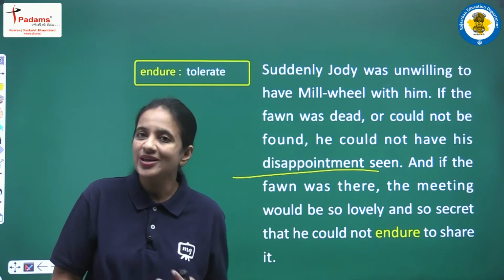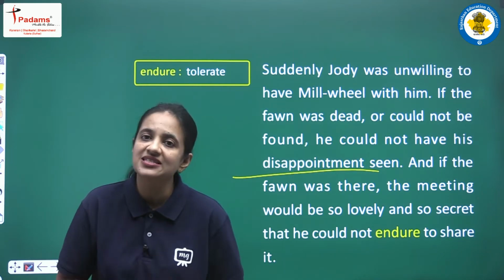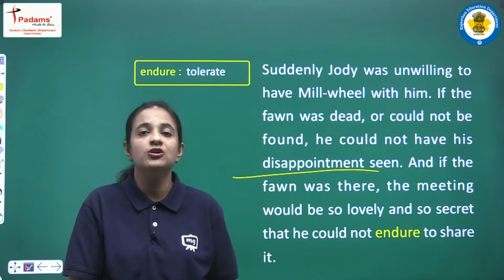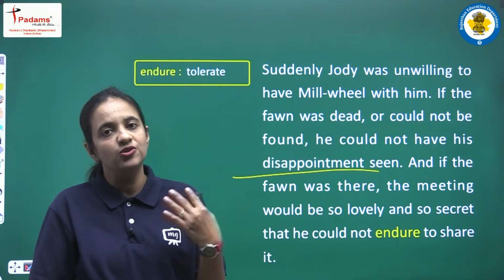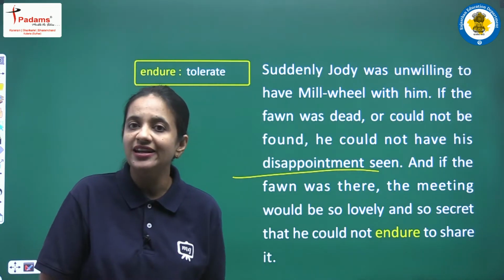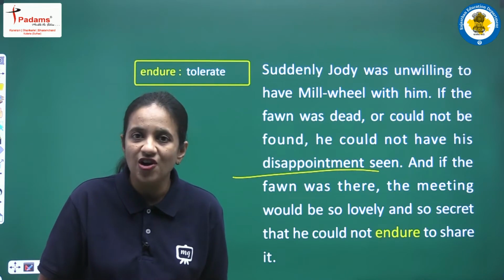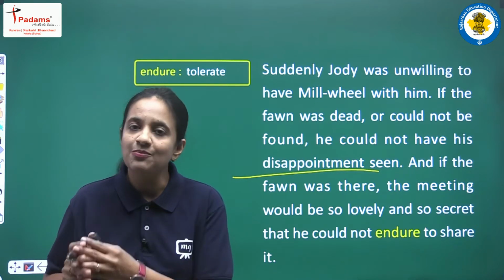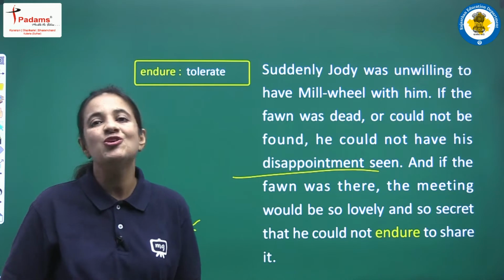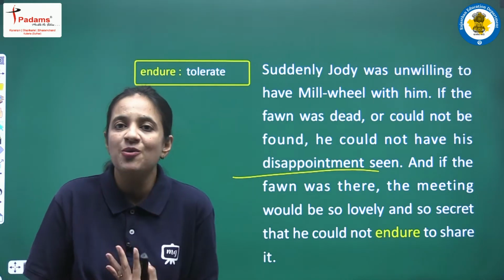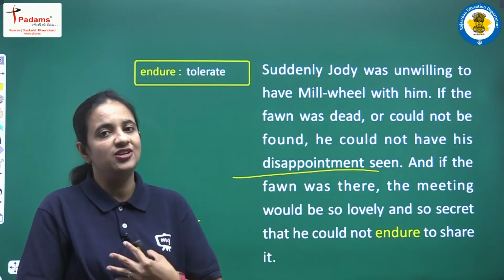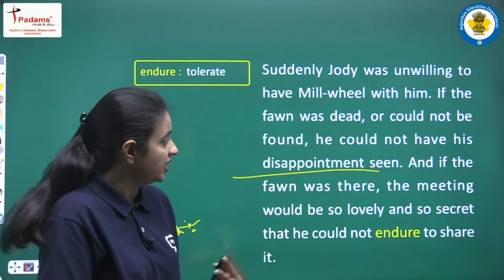He has to find the fawn. So he is thinking that in any case he won't be able to find the fawn, because maybe he is dead, or maybe they won't be able to find him. So at that time obviously Jody will be disappointed, he will be very sad. So बिल्कुल नहीं चाहता था कि उसकी जो disappointment की feeling है, जो emotions है, right? So वो Melville देख ले.